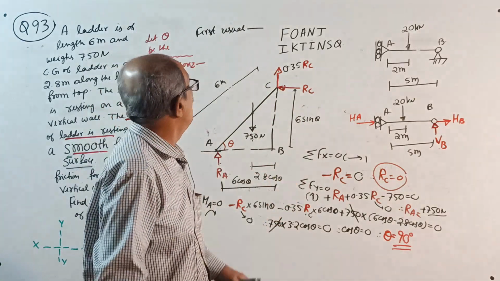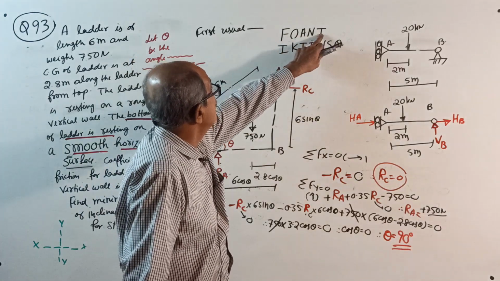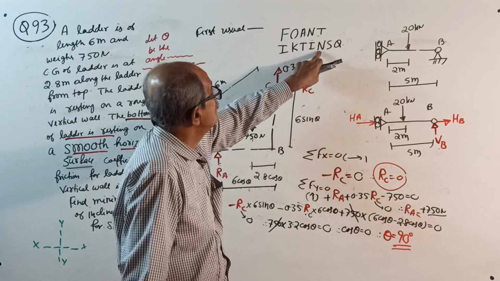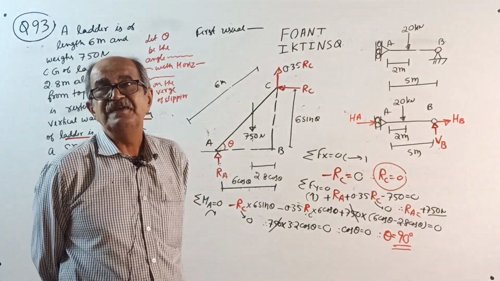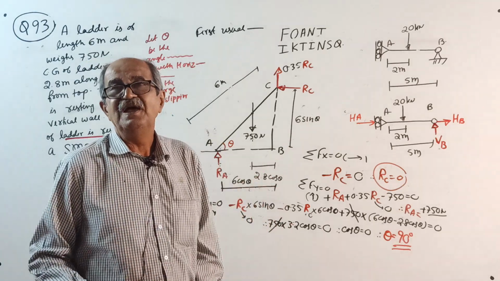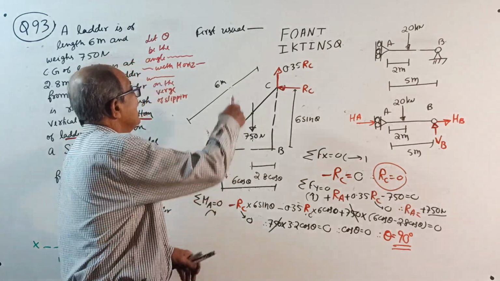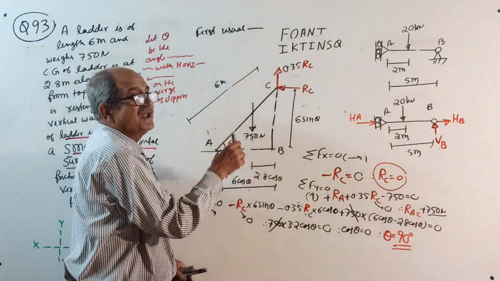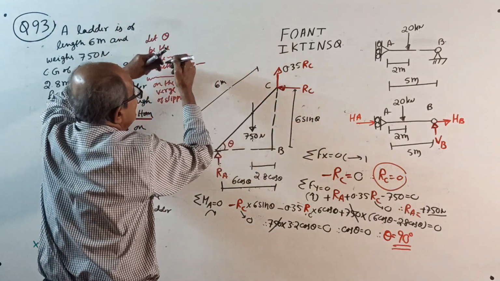I wrote first of all, note that I know this is a nonsense question. This ladder can never be stable. The only way to stability is to place the ladder exactly touching the wall vertically. If you want stability for this ladder, your theta is 90 degrees.